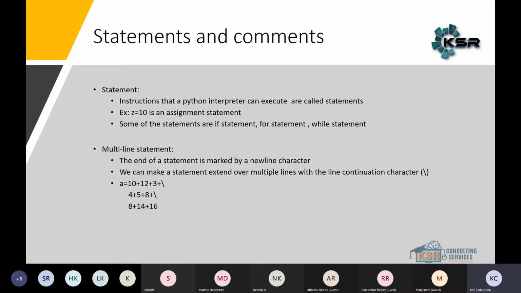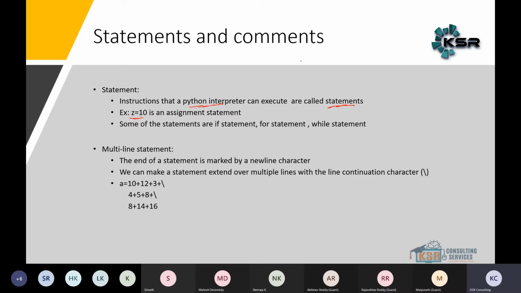What do you mean by statements? They are the instructions that the Python interpreter can execute. Those instructions are called statements. For example, z is equal to 10. What does it mean? It is an assign statement. 10 is a value which is assigned to an object z.